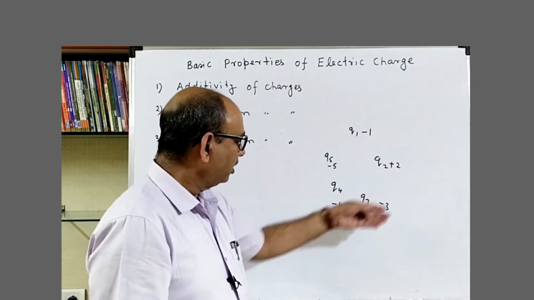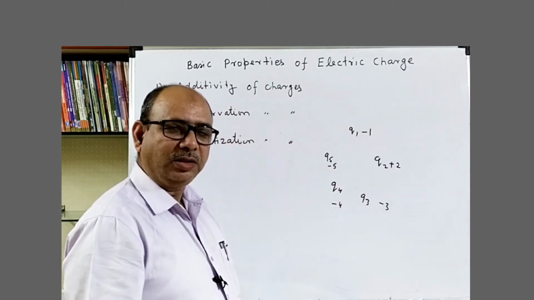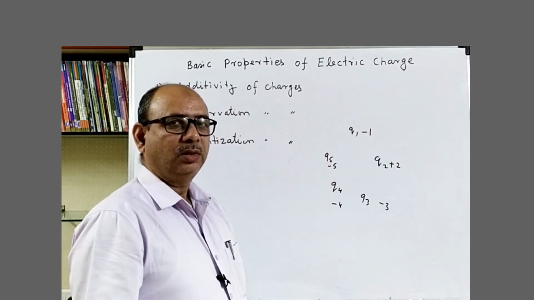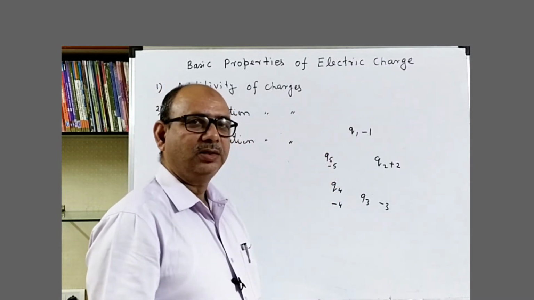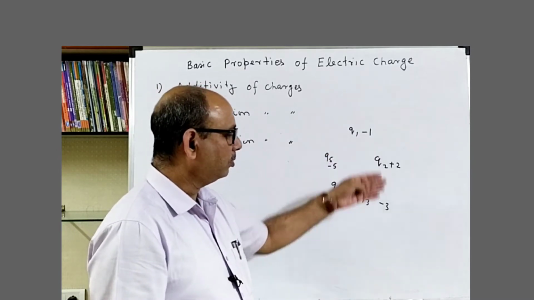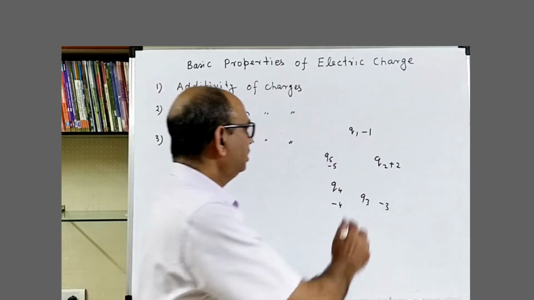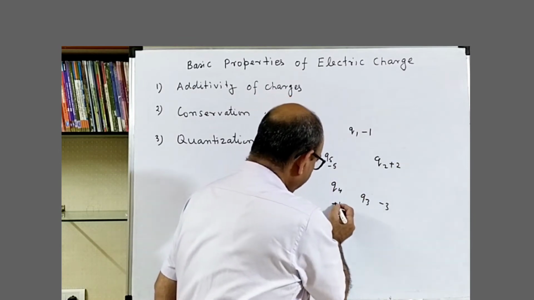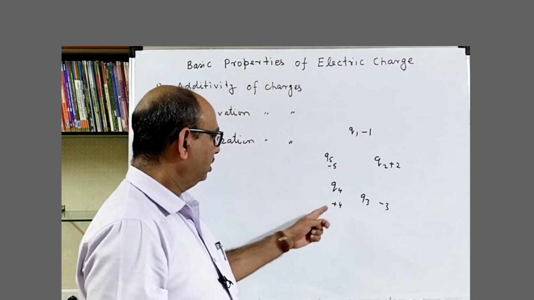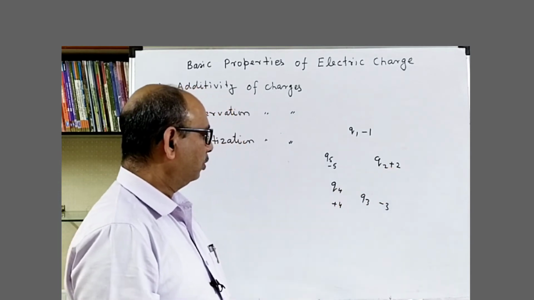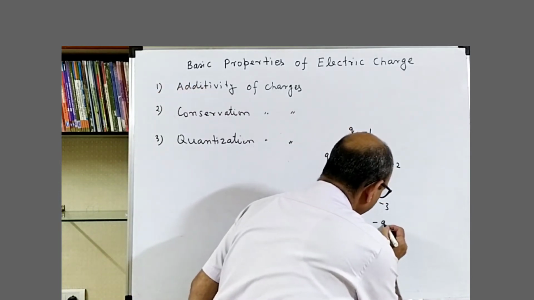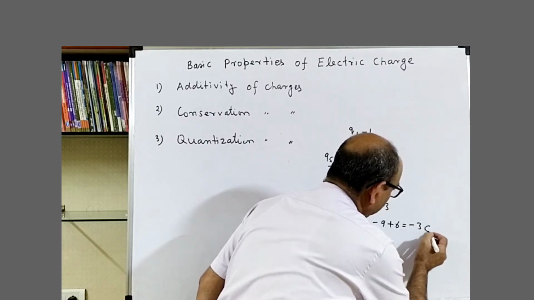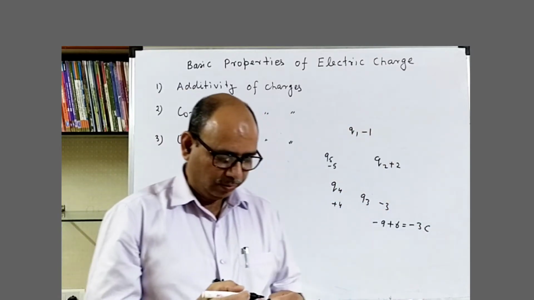Then the net charge on this system will be the algebraic sum of the individual charges. That means by doing the addition, we will consider the signs of the individual charges. -1, -3 and -5 give -9, and +2 and +4 give +6, so -9 + 6 is equal to -3 unit, and the unit of charge is coulomb.